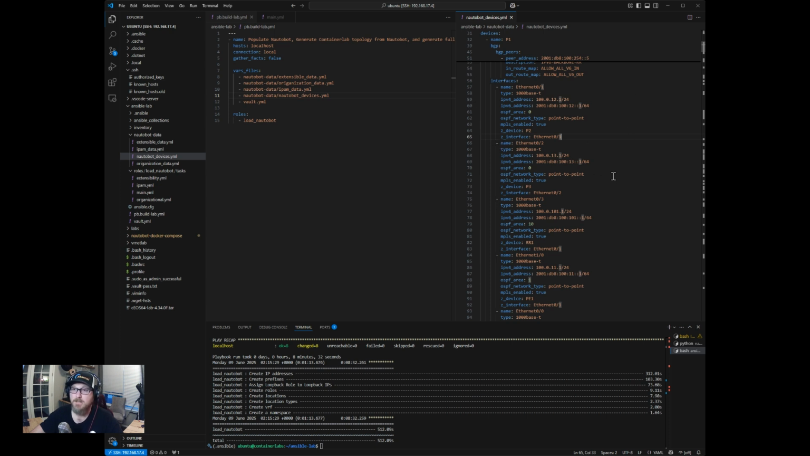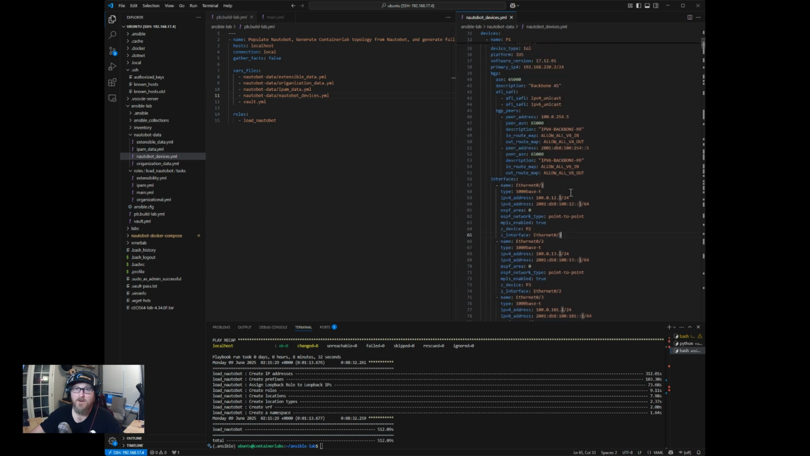Stuff like that. All right, so interfaces are all defined for every device. I think we have 18 devices, something like that. So that'll all be in here.